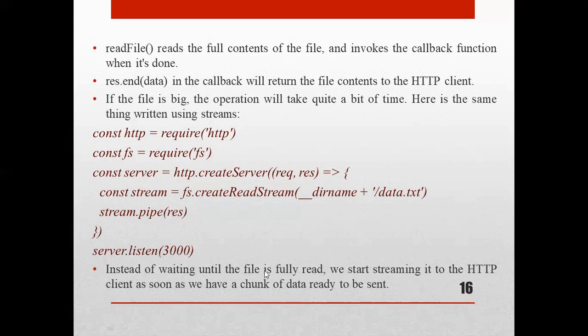Then instead of waiting until the file is fully read, we start streaming it to the http client as soon as we have a chunk of data ready to be sent. Here you can see we have written a createReadStream function from the fs module to read that file as a stream.